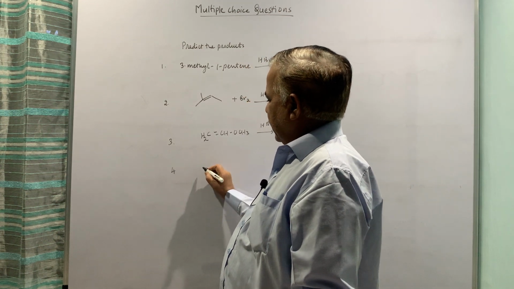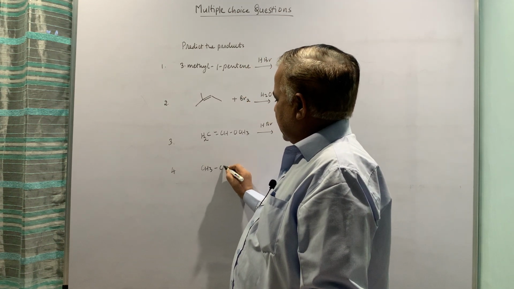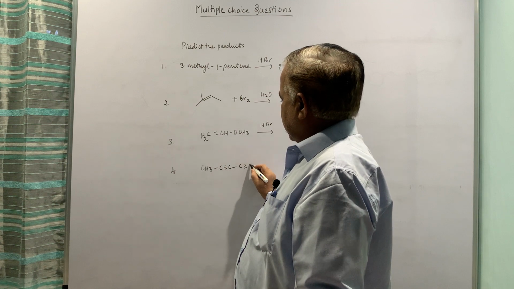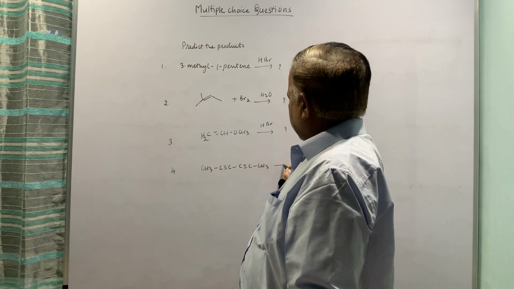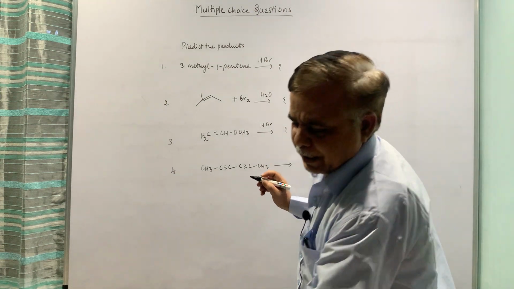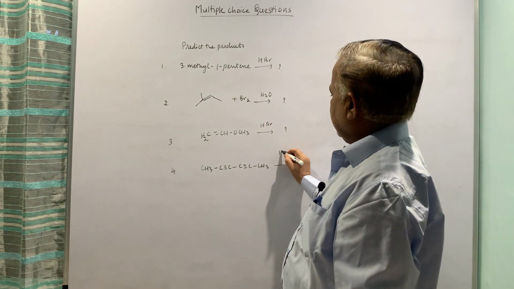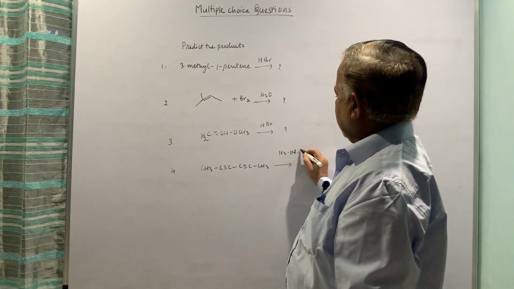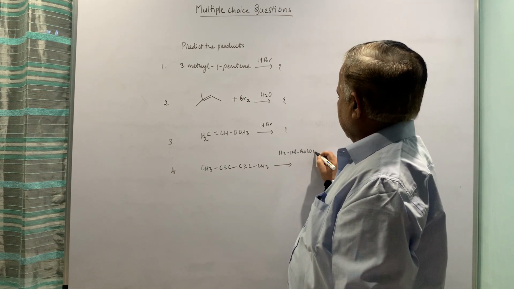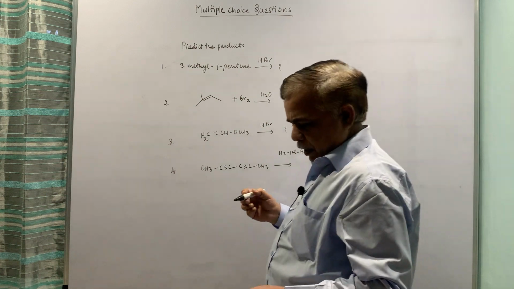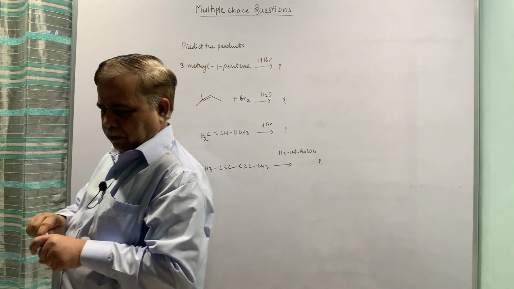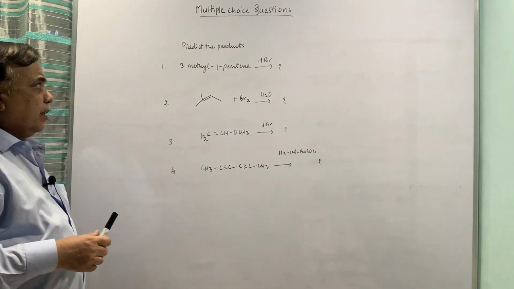I am not putting any other questions here. CH3, C triple bond C, C triple bond C, CH3. One question from alkyne, so these are the 4 questions. We'll be doing it today.